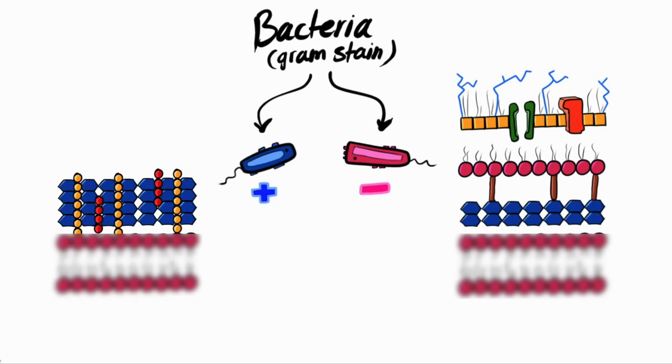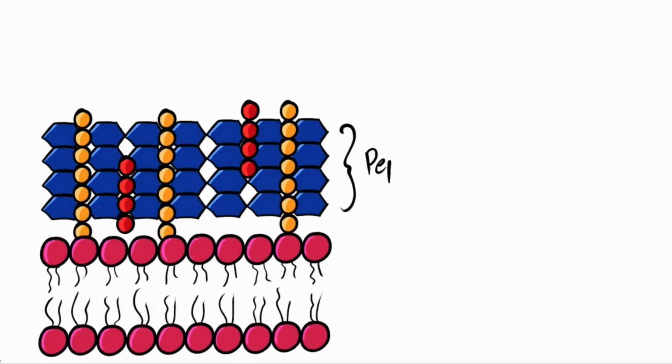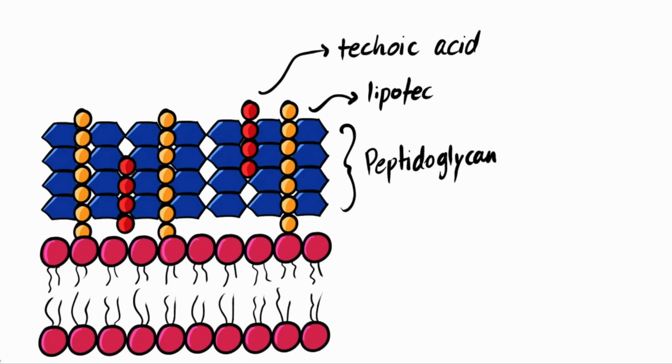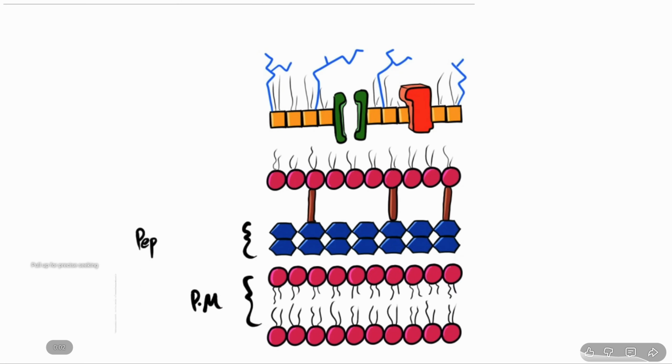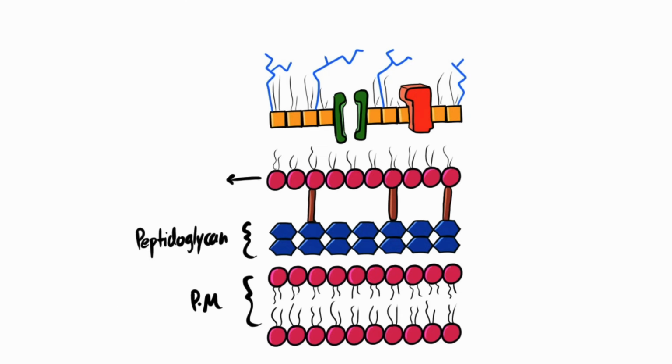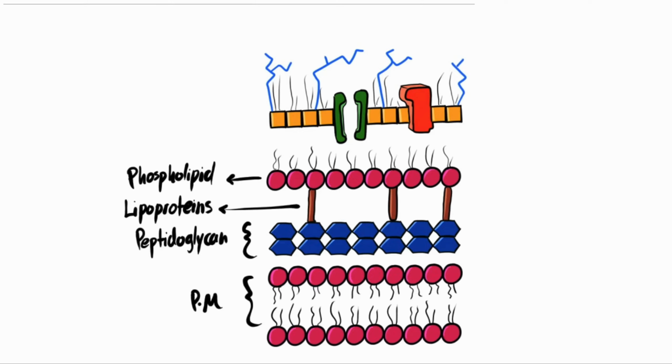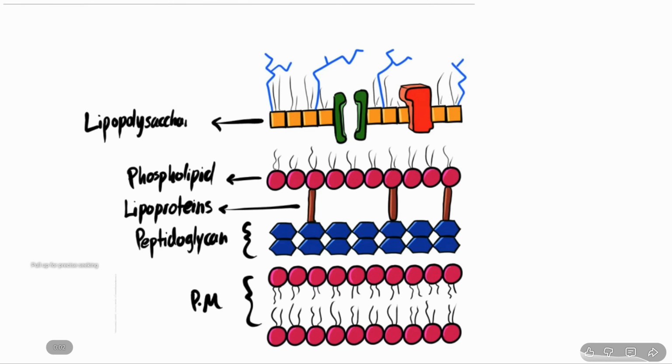However, on the outside, the differences start to appear. In gram-positive, it has a thick peptidoglycan layer. This layer has teichoic and lipoteichoic acids. In gram-negative bacteria, and outer to the plasma membrane, we have thin layer of peptidoglycan, and then we have outer membrane composed of phospholipids that has transport proteins and lipoproteins embedded into it. And the last layer in gram-negative bacteria is the lipopolysaccharide.